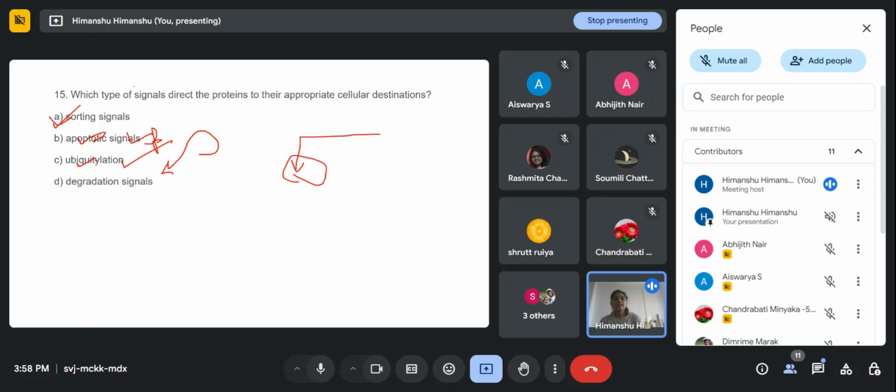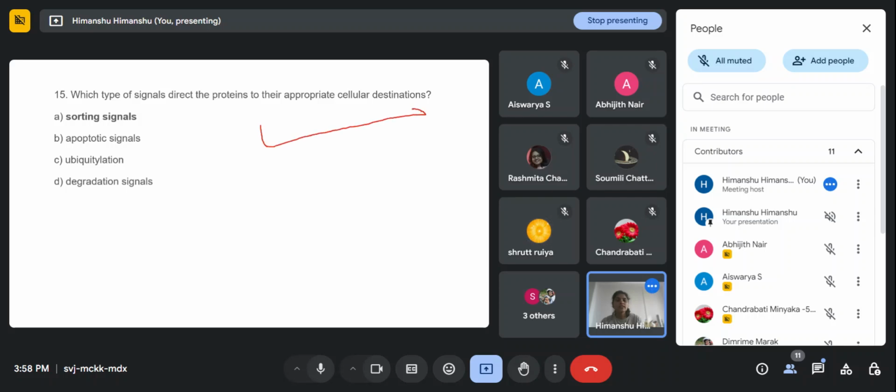In the question they are asking about directing the protein to the appropriate cellular destination. In the previous slide, we saw that if the protein has to go to its desired location, we call it sorting, right? So the signals that direct the proteins we call sorting signals.